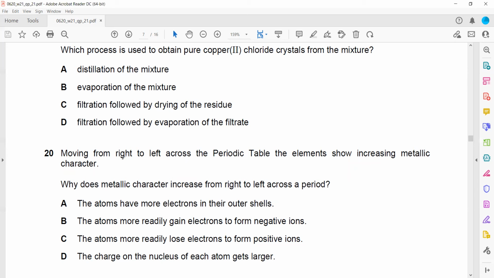Moving from right to left across the period shows an increase in the metallic character. Why does the metallic character increase from right to left? What is the reason? The atoms have more electrons in the outermost shell. That is true in terms of group number, but that does not explain the idea.